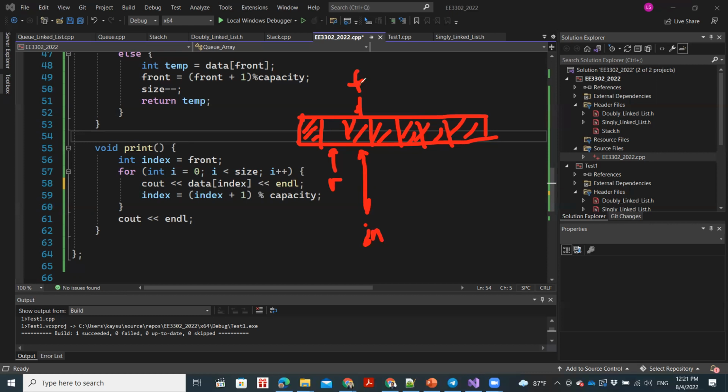It started from front, and with each iteration we basically printed whatever the value over here, right? So with data[index] we printed the value, right? And after that we shifted index by 1, so it came here, and then again we printed this value and shifted by 1, again printed this value, shifted by 1, right? Again printed this value, shifted by 1, right? So when we shifted by 1, index came here.